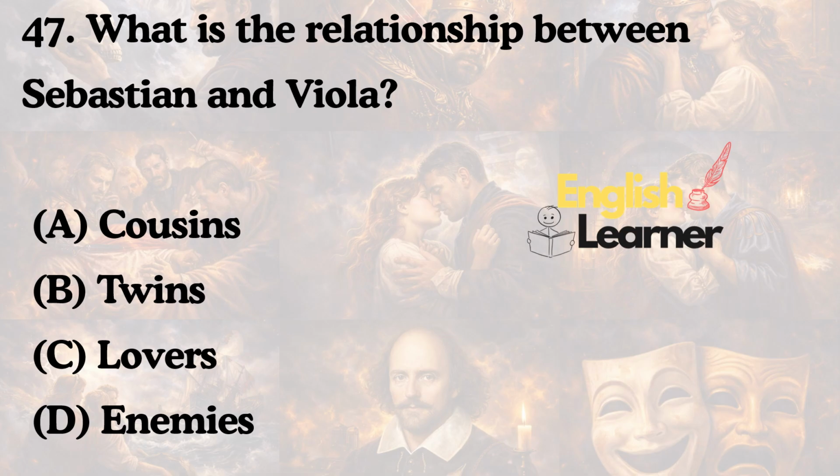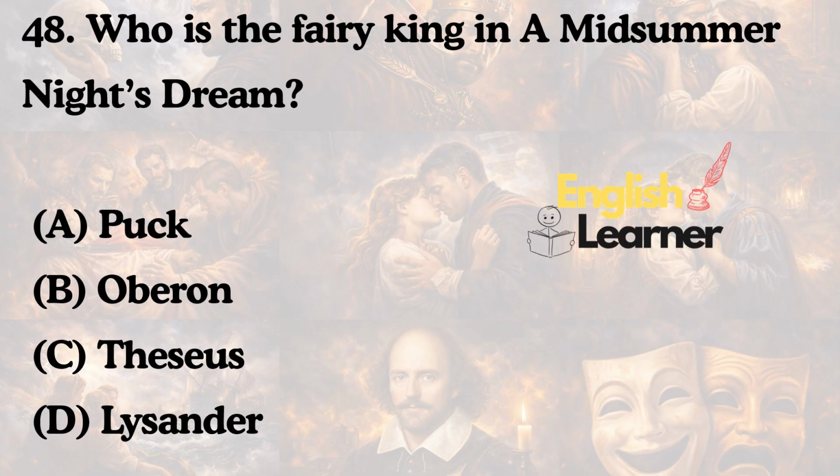What is the relationship between Sebastian and Viola? Cousins, twins, lovers, or enemies? The answer is twins. Who is the fairy king in A Midsummer Night's Dream? Puck, Oberon, Theseus, or Lysander? The answer is Oberon.